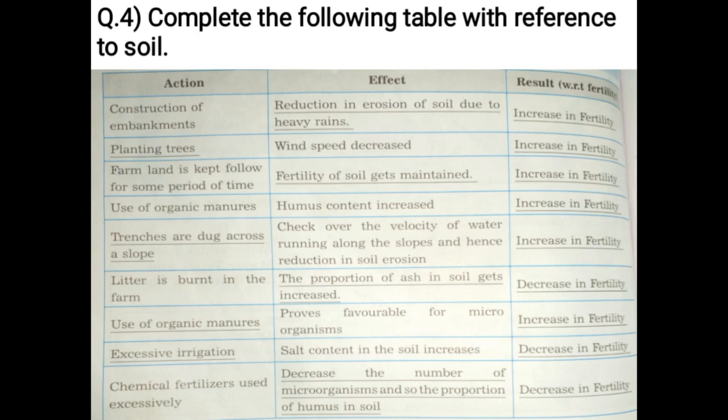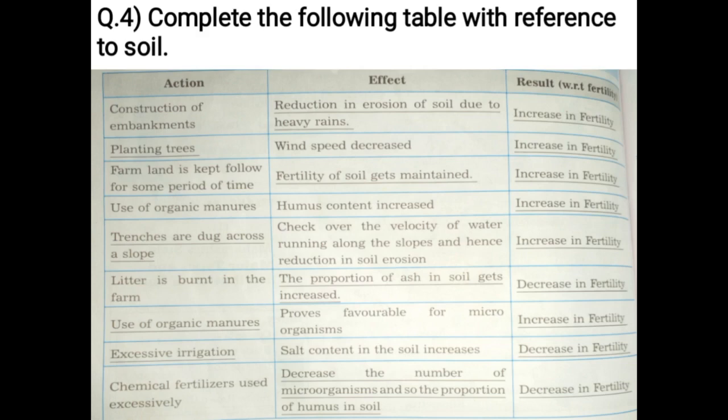Result: increase in fertility. Action: litter is burnt in the farm. Effect: the proportion of ash in soil gets increased. Result: decrease in fertility. Action: use of organic manures. Effect: proves favorable for microorganisms. Result: increase in fertility. Action: excessive irrigation. Effect: salt content in the soil increases.